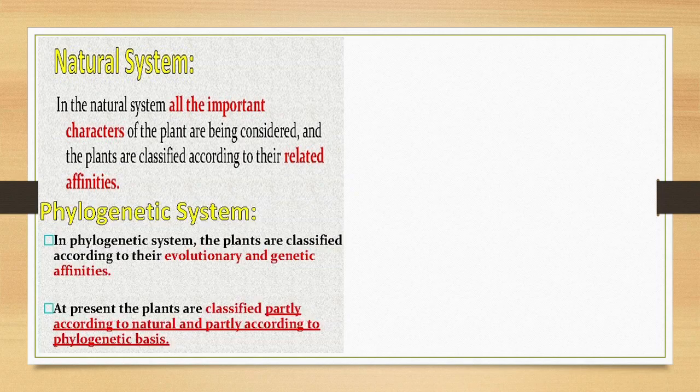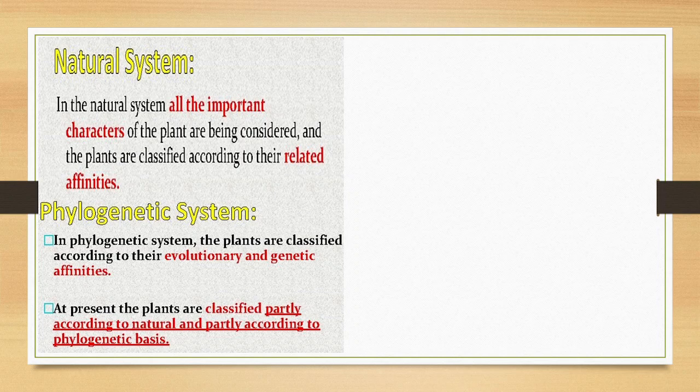Then later, because the natural system was considering so many factors, a new system developed which was known as the phylogenetic system. This was mainly based on the evolutionary and genetic affinities, mainly on the evolutionary similarities.